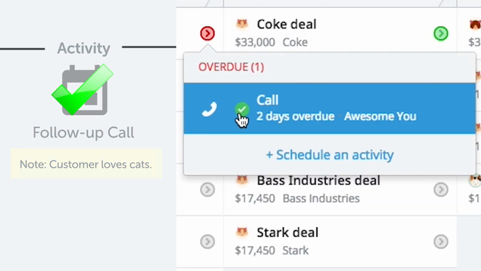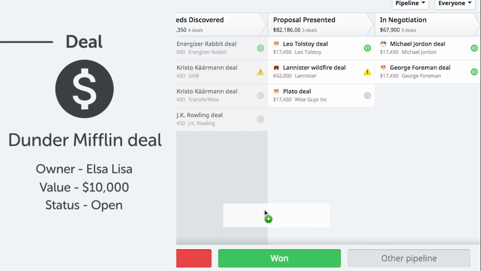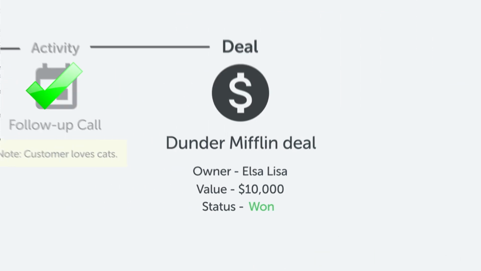It's through the completion of your activities that your deals progress through the pipeline and lead to the closing of a deal, which is related to your contacts.